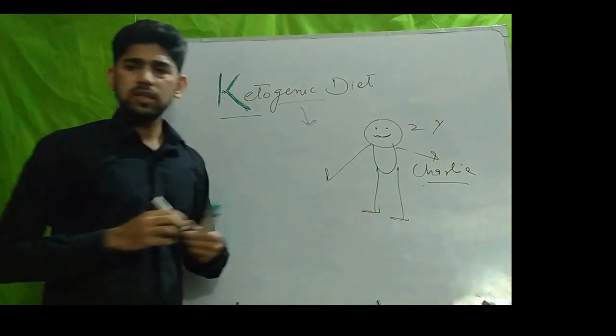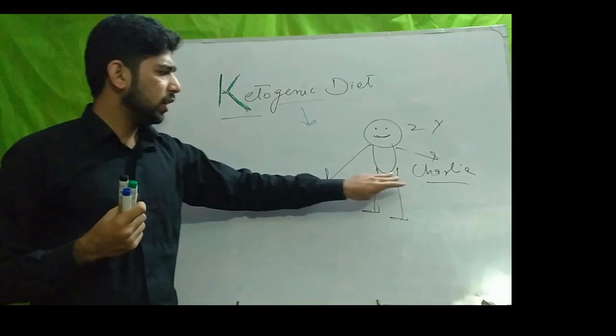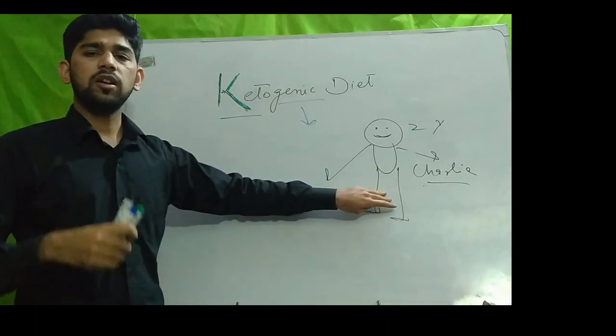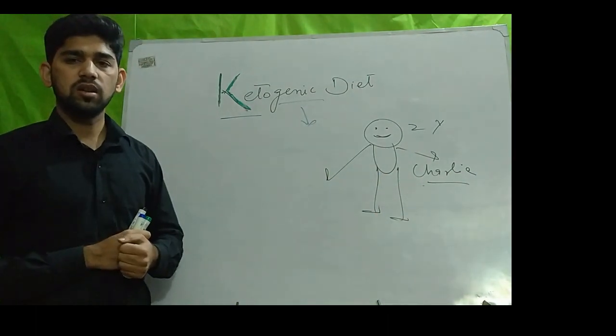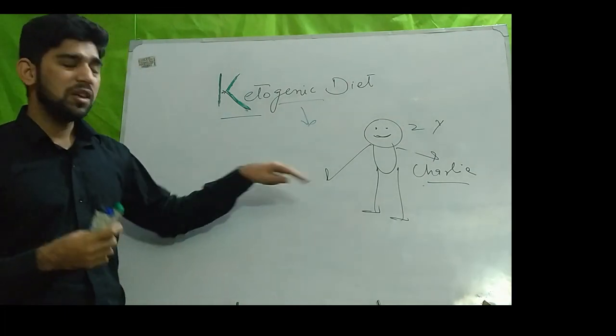Charlie suffered from epilepsy and could not be treated with a lot of medications. He used all the medications but could not be treated.